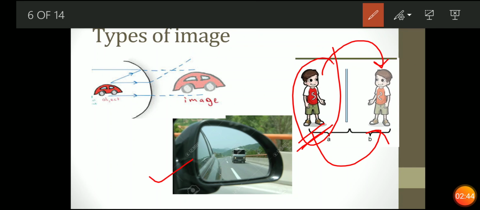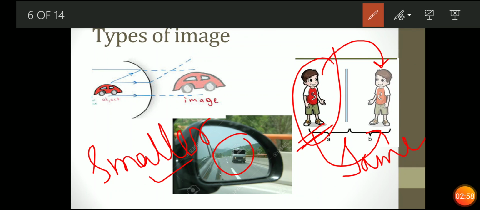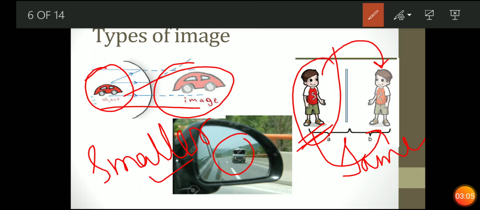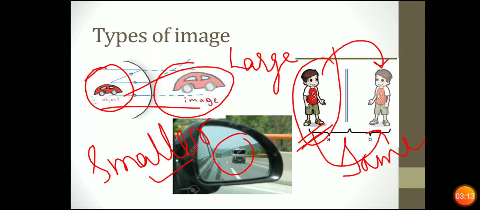But when we look in the car's side-view mirror, there you see vehicles appearing smaller in size. Meaning here we have the same size, here we have a smaller size. Now you can see over here that the car is small in size, but we are seeing a larger one. So here we have a large image. So that means an image can be smaller, bigger, or of the same size.